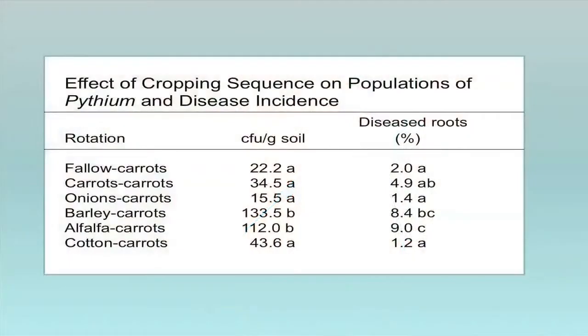pathogens. And so in our first trial, we wanted to know the effects of different crops on the incidence of cavity spot and Pythium activity. So we grew carrots following carrots, carrots following onions, barley, alfalfa, and cotton, and so forth. In this experiment, we grew the crops, we incorporated the crop residue, and then planted carrots within a week after incorporating the residue. We did that because we wanted to know the effects of the residue on Pythium.